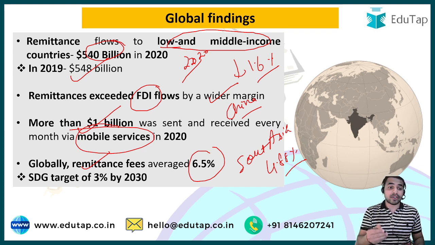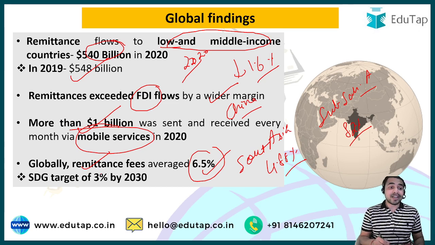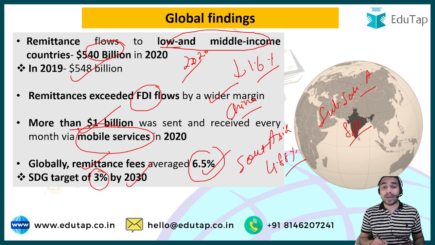And if we talk about the region having the highest remittance fees, then that was Sub-Saharan Africa, which is having 8.2% remittance fees. And guys, this global number is more than double the SDG target, which targets 3% remittance fees globally by the year 2030.